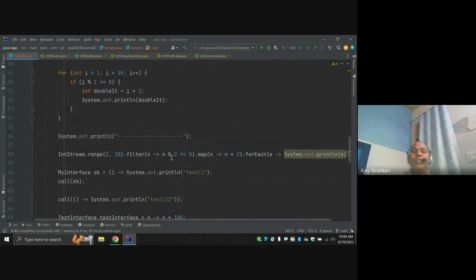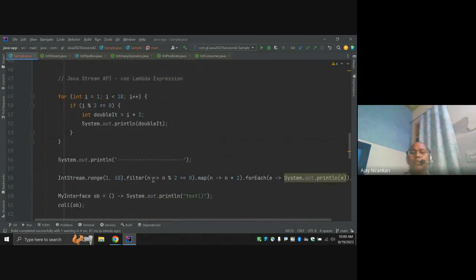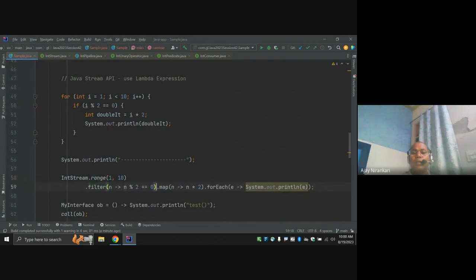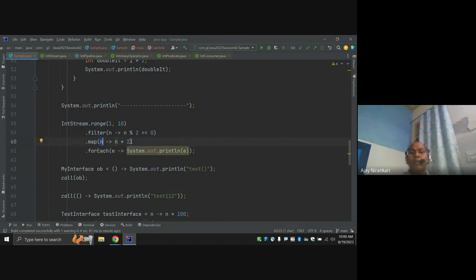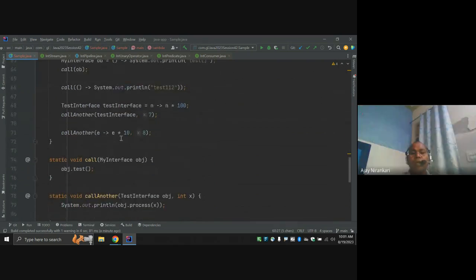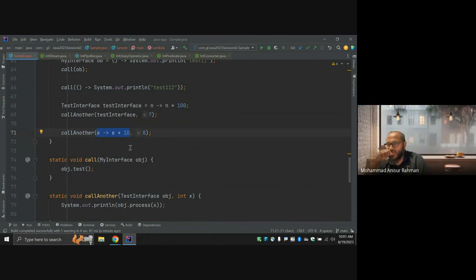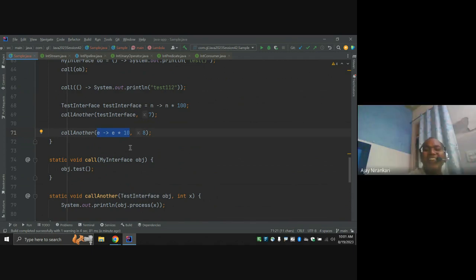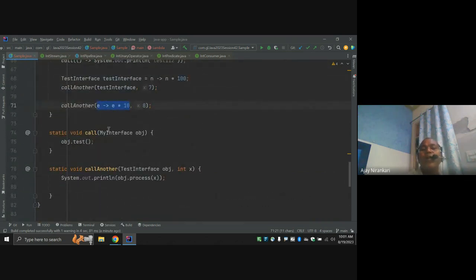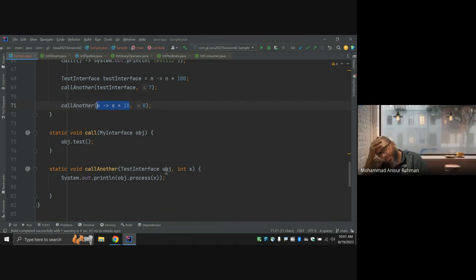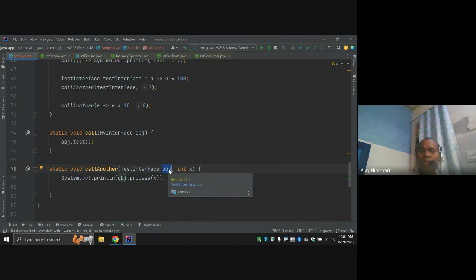Similarly, notice here, this is the filter, map, and for each. Here I am passing one input and it returns the value multiplied by 2. It is much shorter like this. The final objective is just to provide the implementation. Here I am just passing the code. They expect me to give the object, but I'm not passing the object. I'm just giving the complete code. You just assume this is the object and call the code.